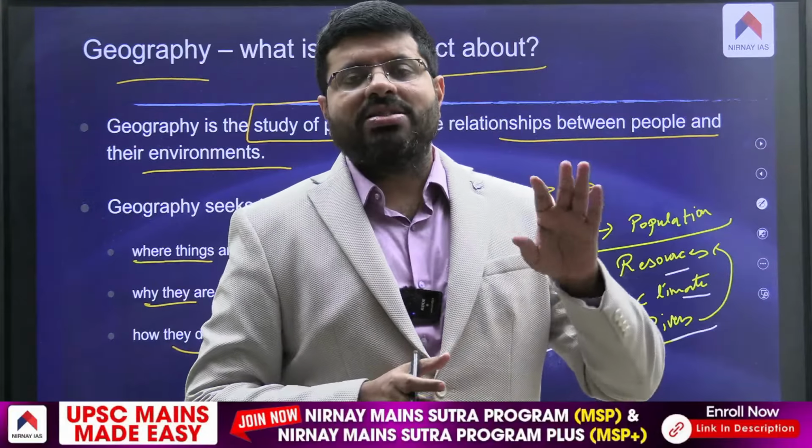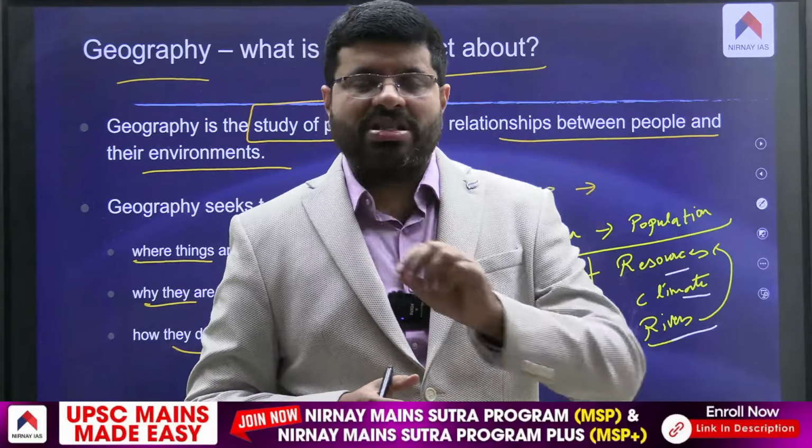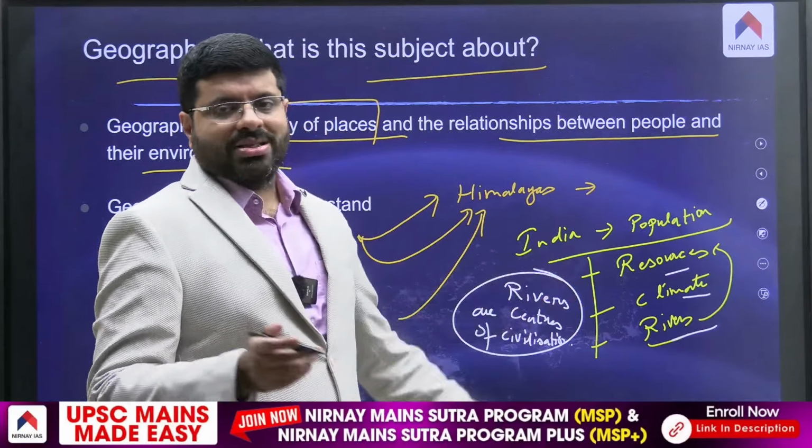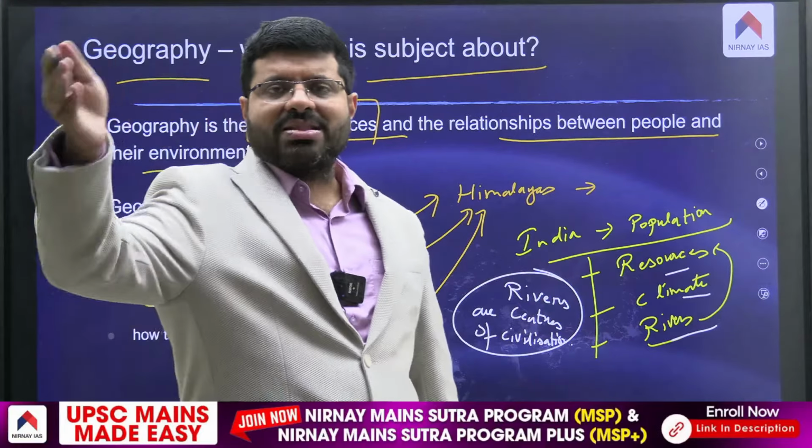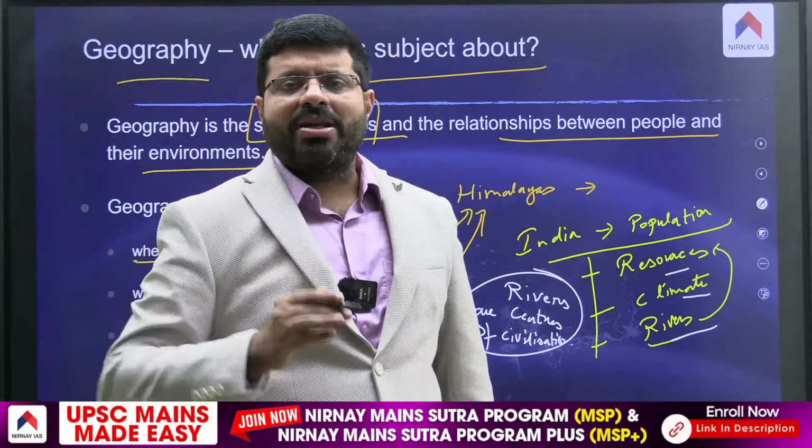So if you need to understand where the population distribution is and what the reasons are, there are so many things. One of the main aspects happens to be climate and resources. For example, you don't go and live in areas like the Siberian cold desert, or for that matter, the Saharan hot desert. Why? Climate is extremely harsh for us. Then there has to be some incentive to us.